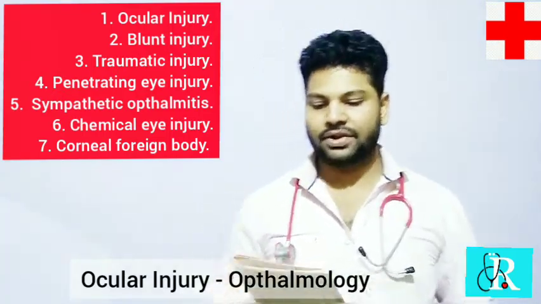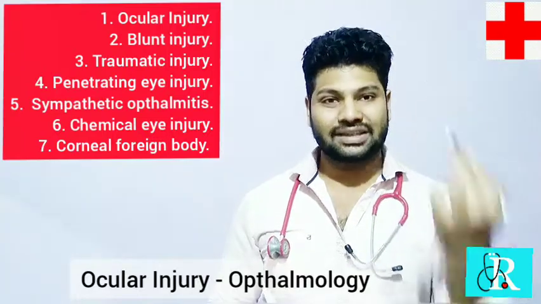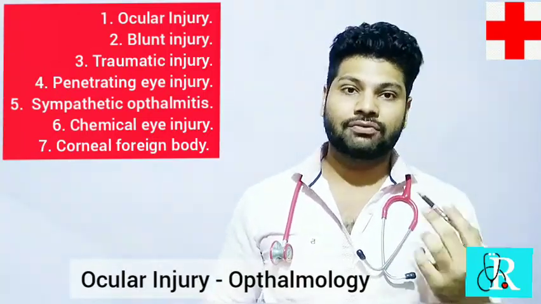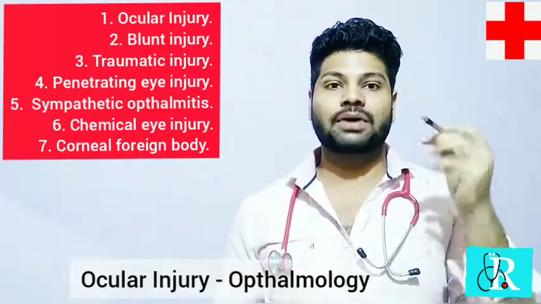Next comes the penetrating injury of the eye. Penetrating or perforating injury is whenever a sharp object gets inside your eyeball, that may damage your lens. Perforating, it goes entirely through your eyeball and crosses your sclera as well. It is called a perforating injury.